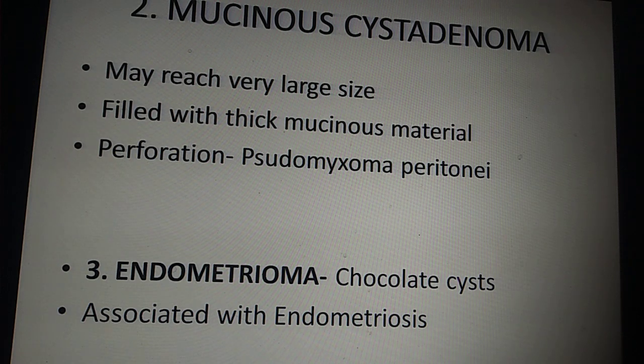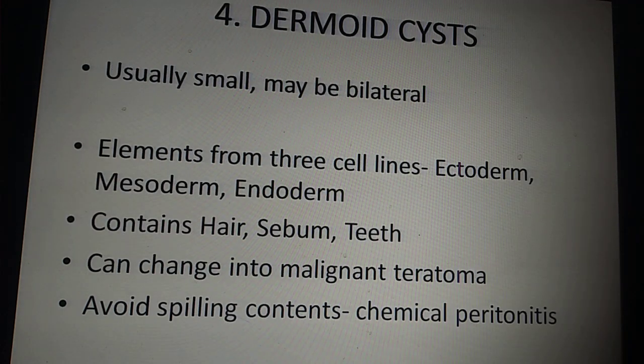Now the third thing is endometrioma, which is a chocolate cyst associated with endometriosis. I think you had a class on endometriosis. Anyway, nobody even really considers it a benign tumor; endometriosis is a different entity altogether. But endometriomas, chocolate cysts, can present to you as an adnexal cyst, which is not functional, which is a benign ovarian cyst only.